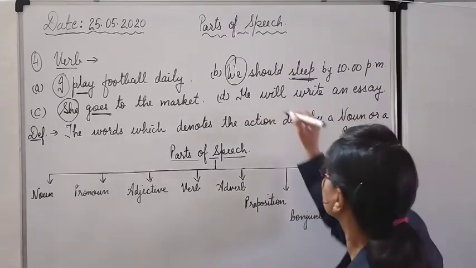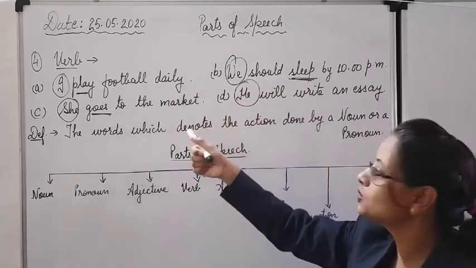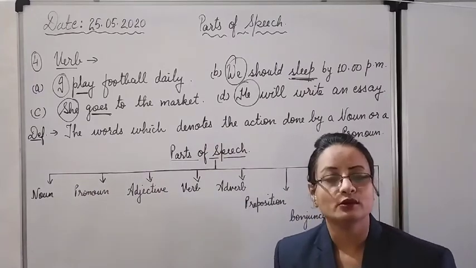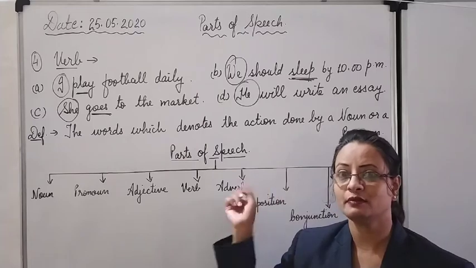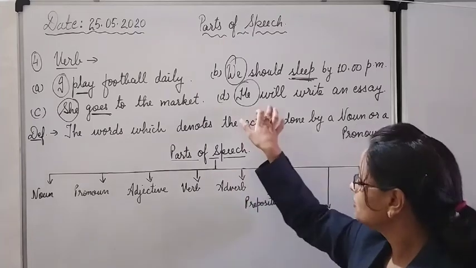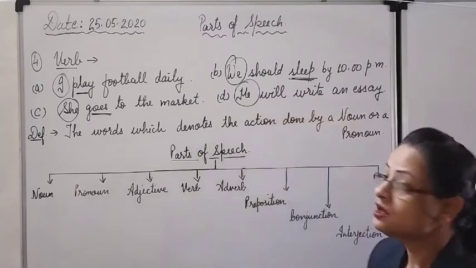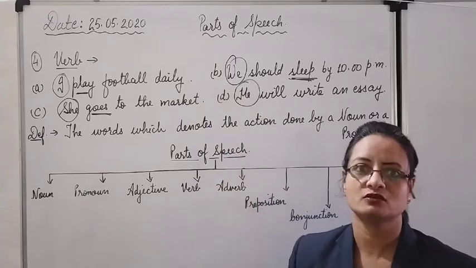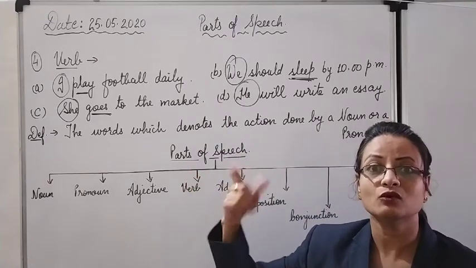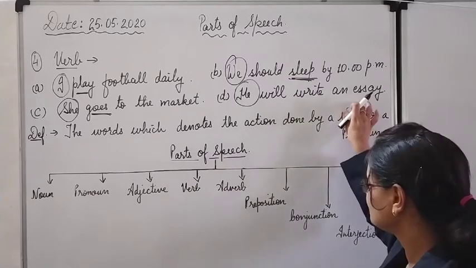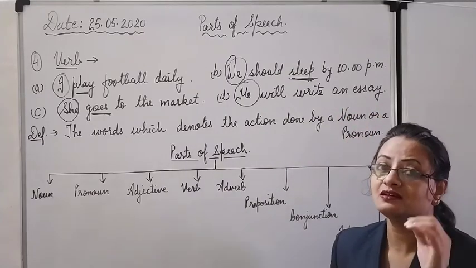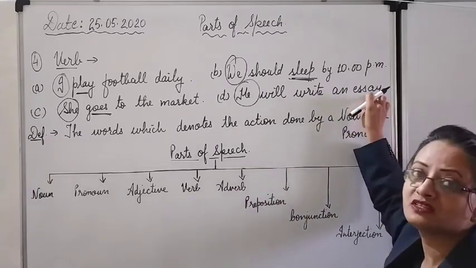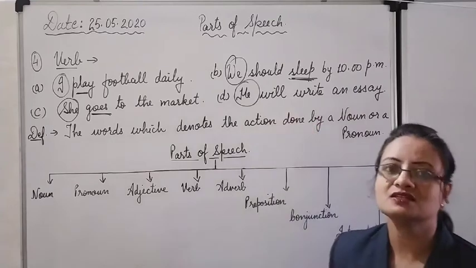Who is the subject here? He. We have seen in all the assertive sentences, the subject is always in the beginning of the sentence. In interrogative sentences, the position changes. The helping verb comes in the beginning. So here we have to see: he will write an essay. What action is done by he? He will write. What action will he do? Write. What will he write? Essay. So essay is an object. It is not an action. It is the activity which is done on something, on that part, which is an object here. And will write is the verb.